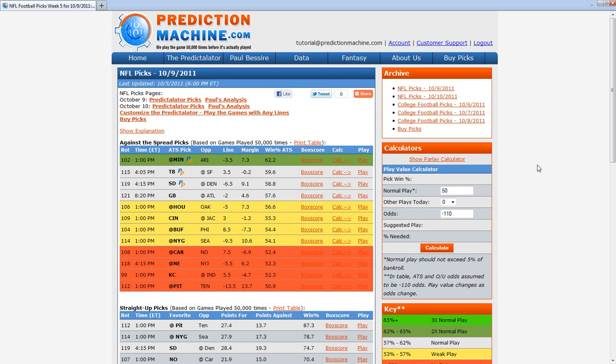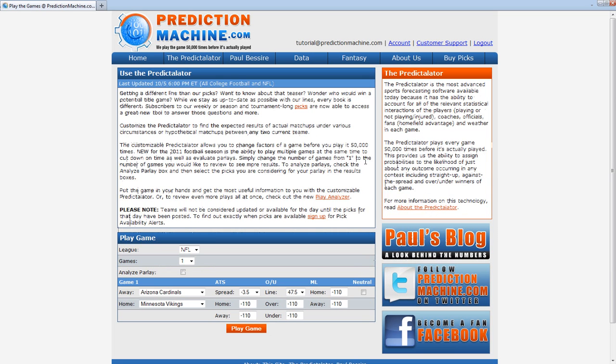One of them is similar to what we had available for last year, and that is to take the Predictalator into your own hands and simulate this game. Clicking play, which we'll do in a second, next to any game will allow you to do that with that information. But if you want to go directly to what we call the Customizable Predictalator to run the game yourself, you can click on the Predictalator and use the Predictalator. I'll click play so that we can look directly at what happens in this Minnesota-Arizona game if that line changes significantly. You see now the Customizable Predictalator page, which is set up for the NFL and the Cardinals playing at Minnesota with -3.5 as the line and 47.5 as the over-under.